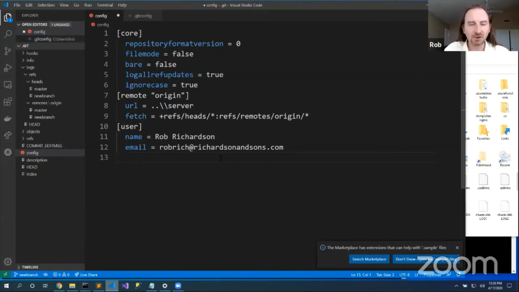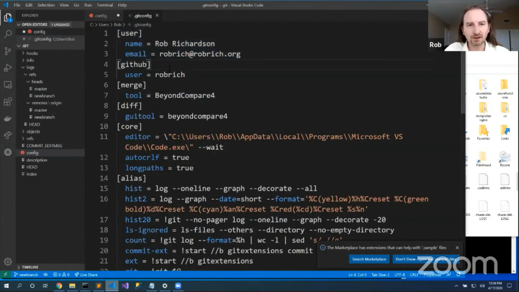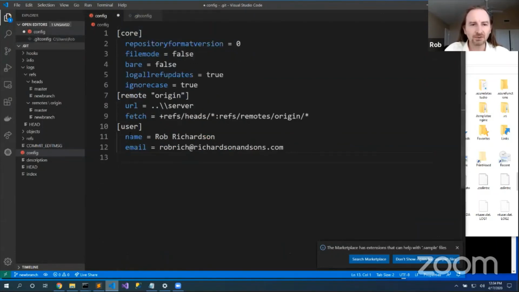I don't recommend you edit that, because anytime you do, and then you reinstall Git for a new version, bad things happen. So anything that is global to all projects, I'll put in the .gitconfig in my user profile. And then anything I want to edit specific to a particular application, I'll put in its git config, the config file inside the .git folder.